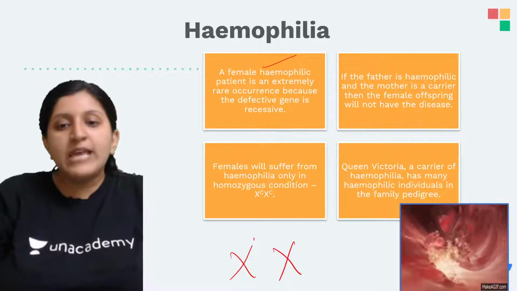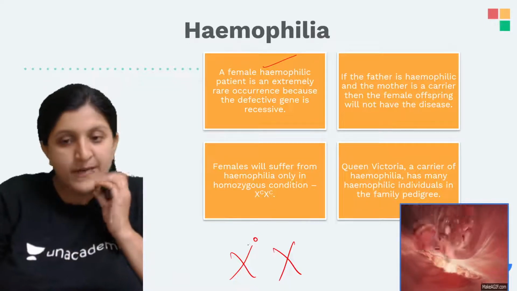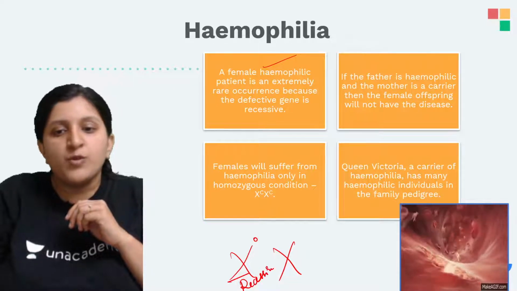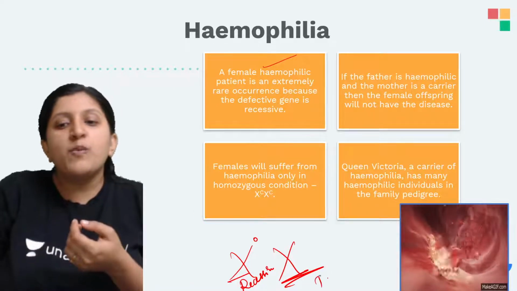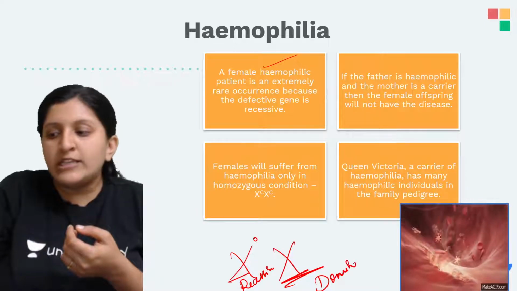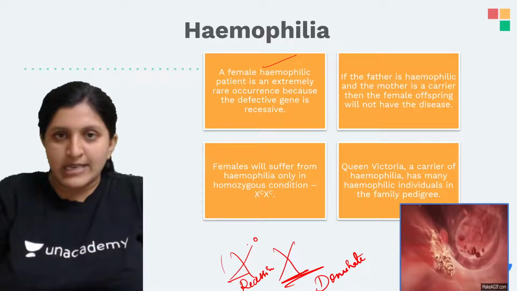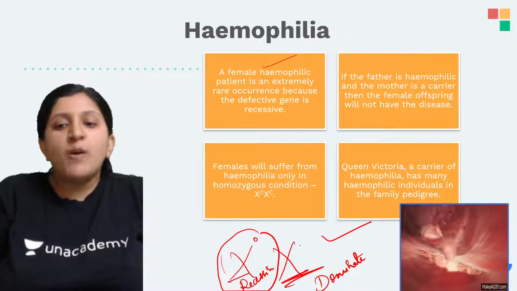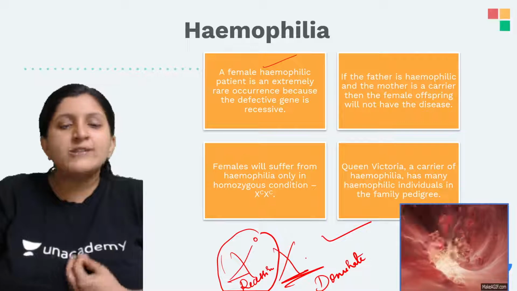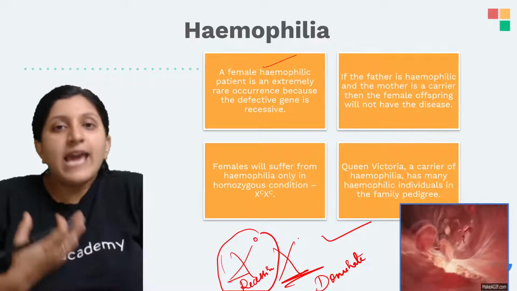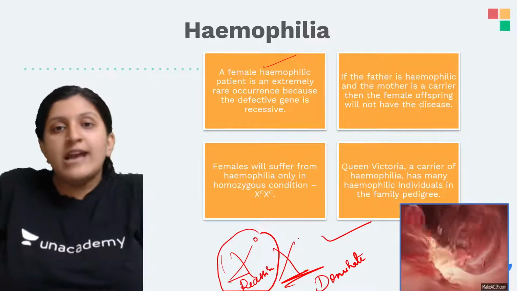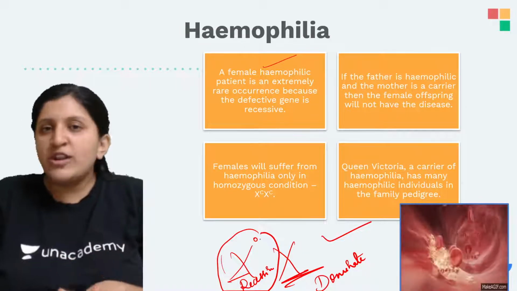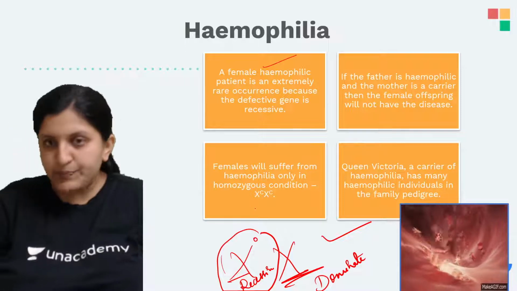Even if one of the X chromosomes is affected, it is going to act as a recessive chromosome, whereas the normal chromosome is going to dominate the action of the recessive. So this one is not expressed, only the dominant one, that is the normal functioning one, is going to express itself, and that is why this female is going to be normal.